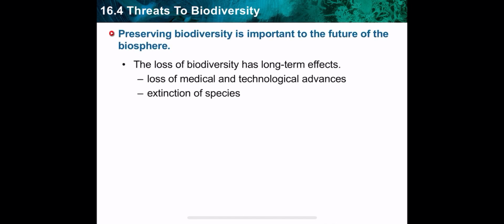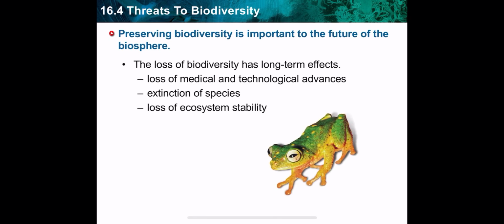Why should we preserve biodiversity? Why should we take care of the natural areas which have high biodiversity? Because biodiversity is very important, and the loss of biodiversity has a long-term effect. What's the effect of biodiversity?